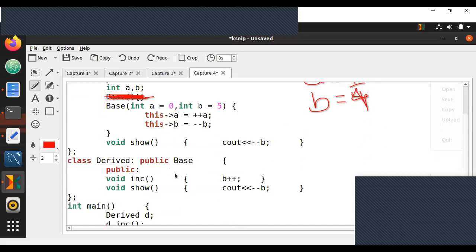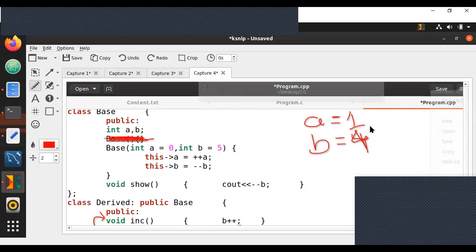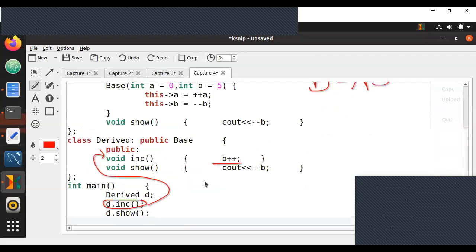Now this is clear. A is 1, B is 4. Now after this, we are calling d dot increment. Does the derived class have an increment function? Yes, it does. Since the derived class has an increment function, it will call this. If it does not have an increment function, it will search for an increment function in its base class. Let us print b plus plus. That means B is going to change from 4 up to 5. After this, we're calling d dot show, the derived class show function.